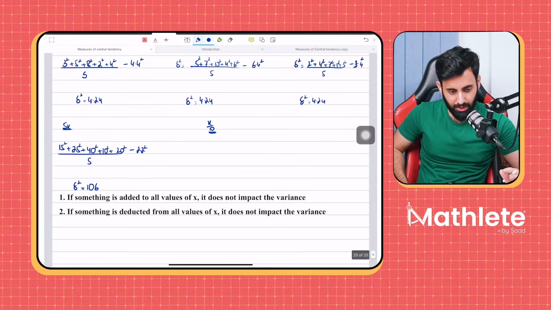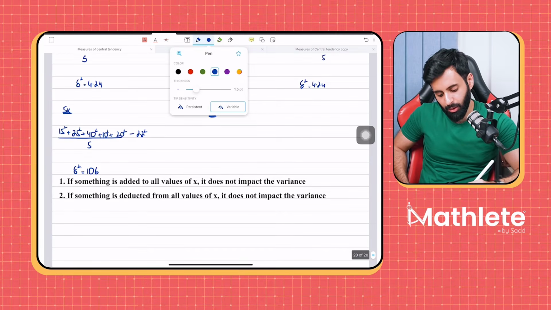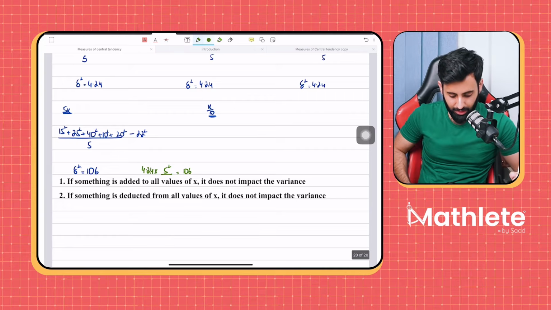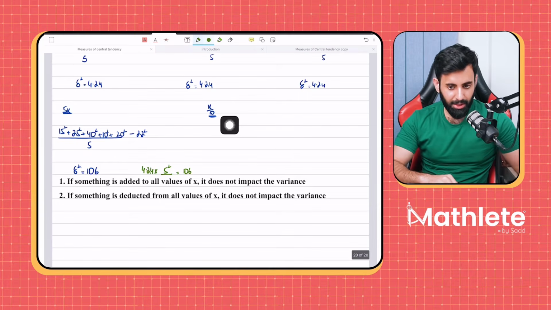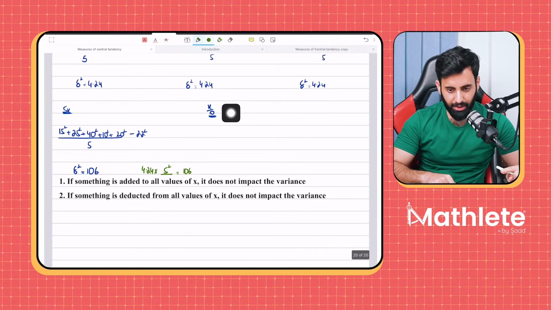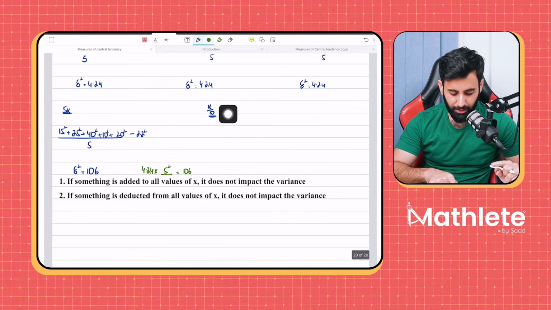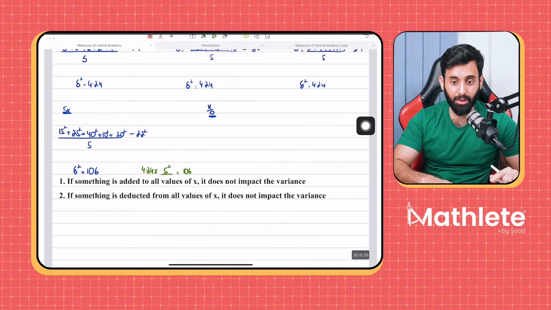Okay, so we'll write this down. Don't worry. But this is what's happened. Multiplying all the values by 5 has resulted in the old variance being multiplied by the square of 5, and that's how we got 106. Okay. Now, can you tell me, without actually calculating the variance, what the new variance of this data set is going to be, where we're multiplying all the values by 1 upon 10?